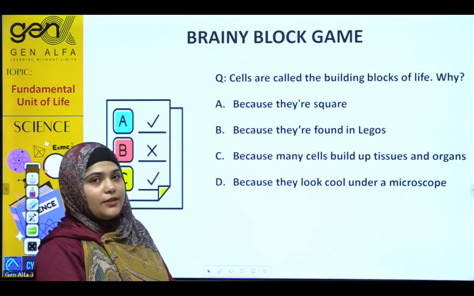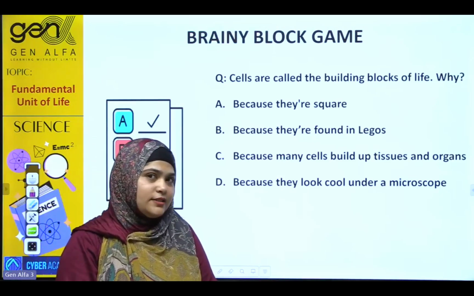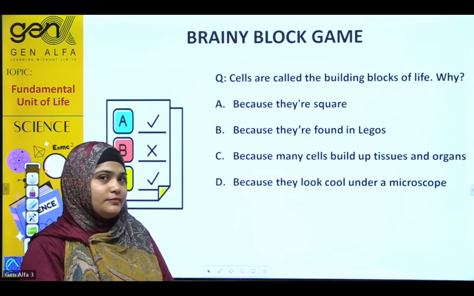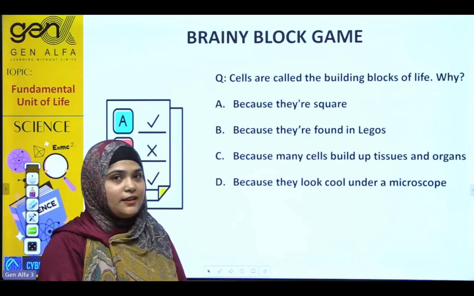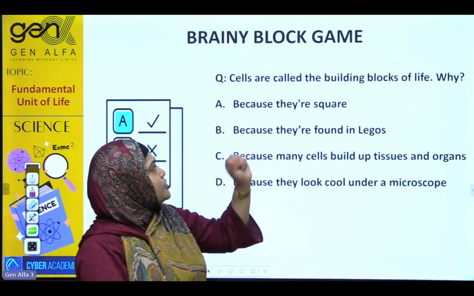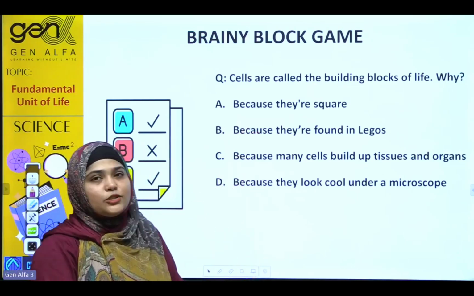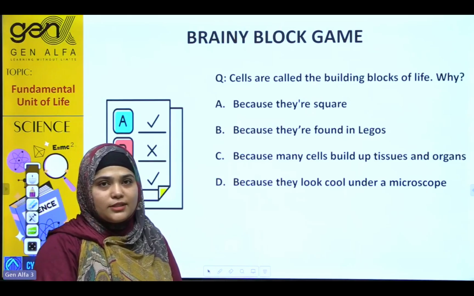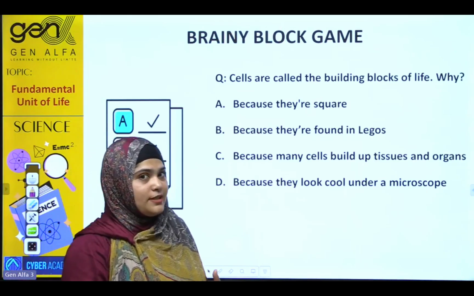Can you eliminate the wrong answers, students? Only one answer is correct here. Look, option A, because they are square. Is it possible? No. I told you that cells are of different shapes and sizes. So this is not the option.